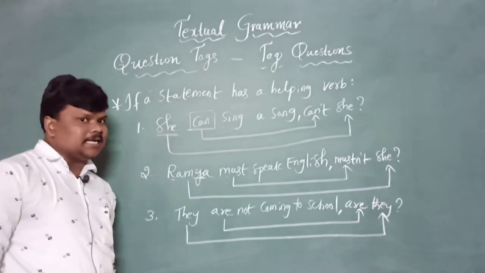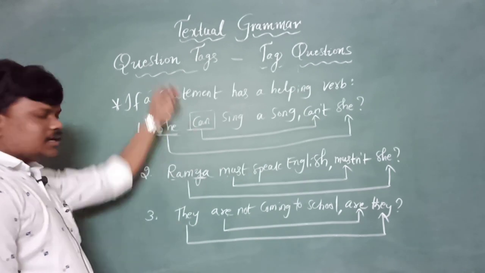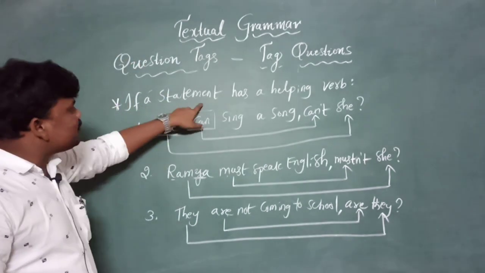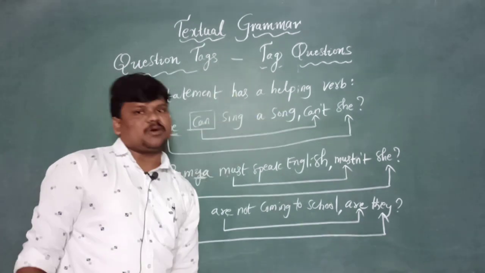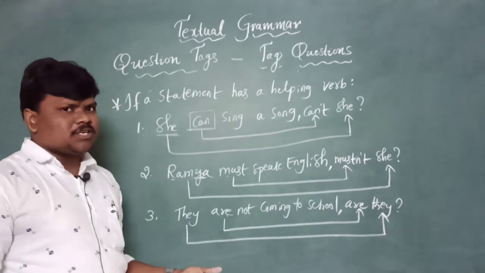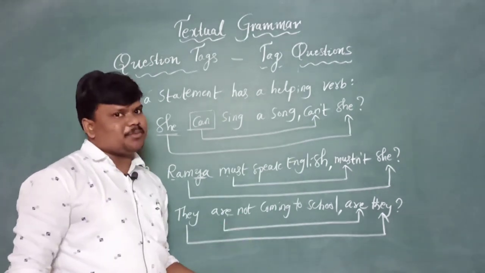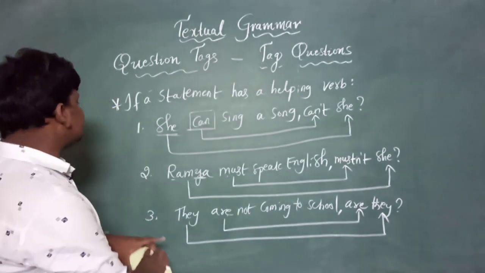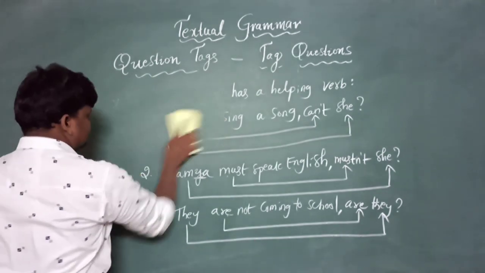So hope you understand. Let's get into the next part, which is a very important point. If a statement doesn't have any helping verb, then how do we need to write the question tag? As you already know, question tags must be with a helping verb. If there is no helping verb, what do we need to do? Yes, and that is the next part.